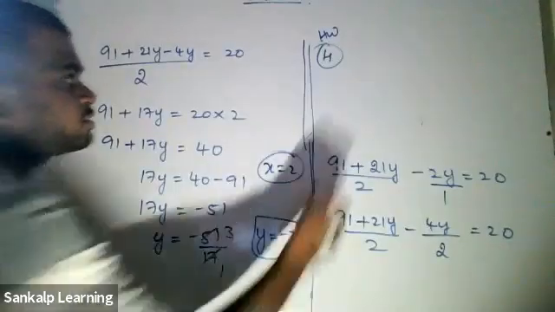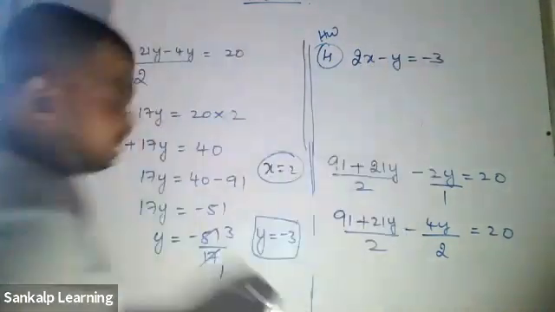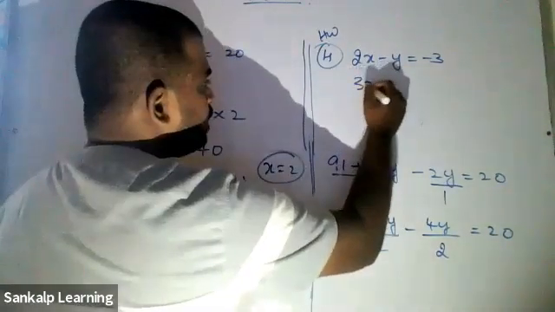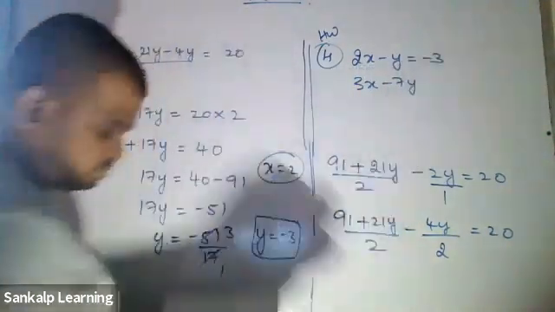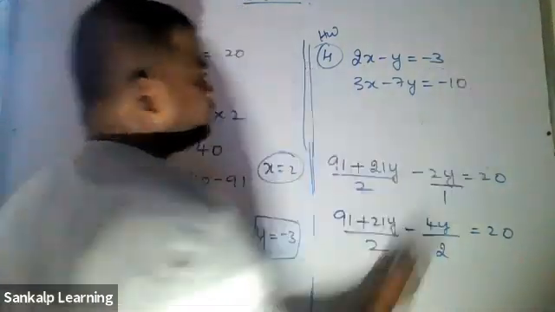Okay, just try out this: 2x minus y equal to negative 3, and 3x minus 7y equal to negative 10.